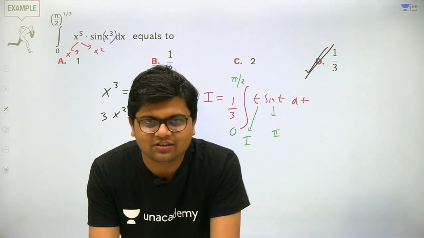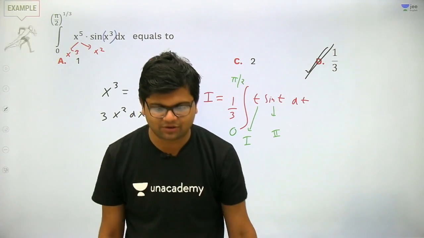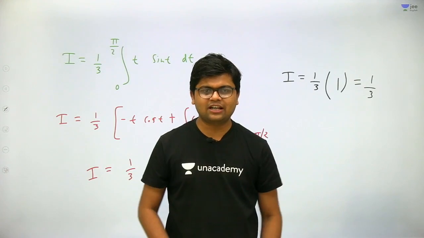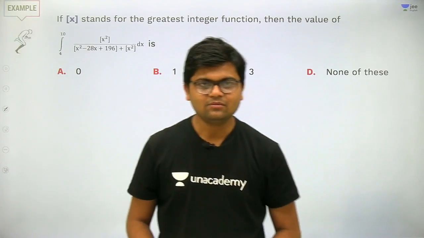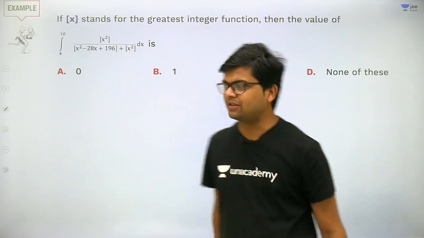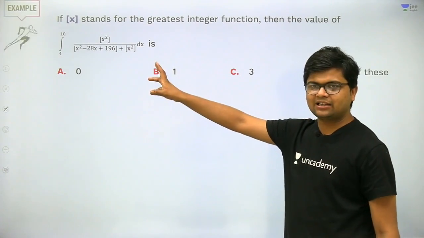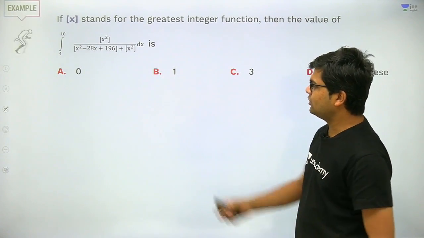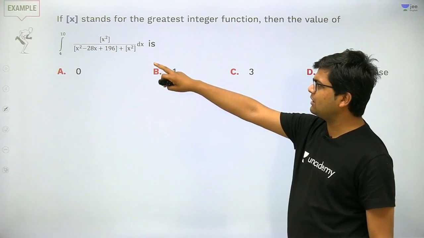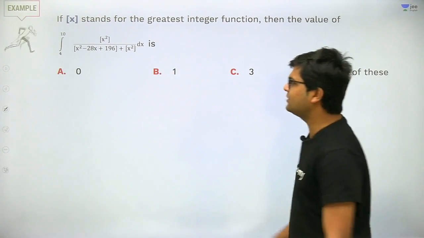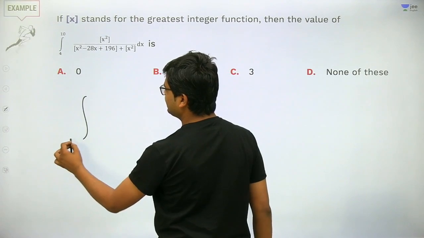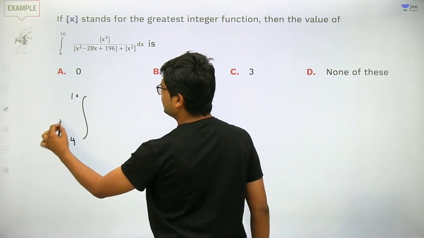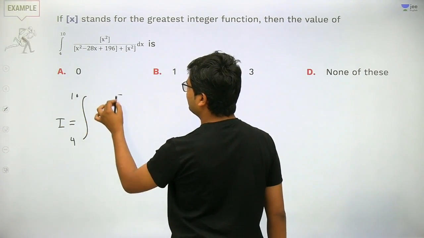Got my point? Very good students, very good. Now let's start with the next question. Very basic question, very basic. Just apply the king property, you will solve the answer. This bracket, x square minus 28x plus 196, is a very specific bracket. This itself gives us a hint of what to do.